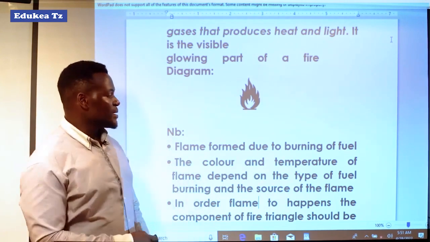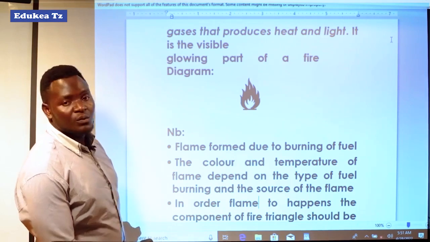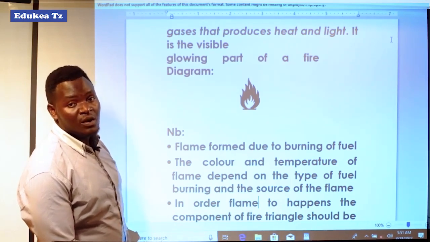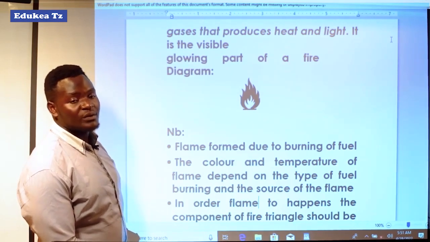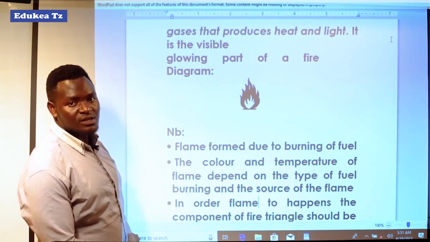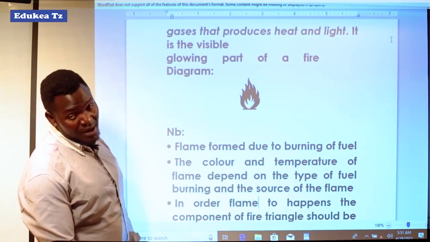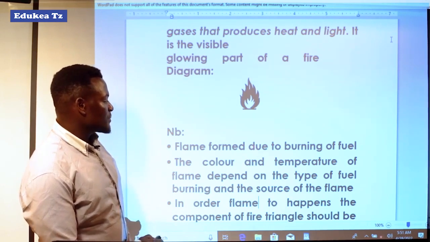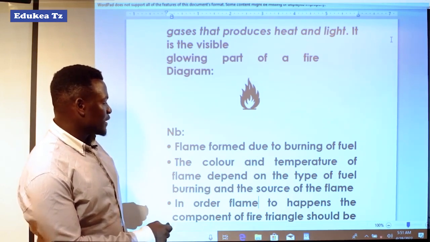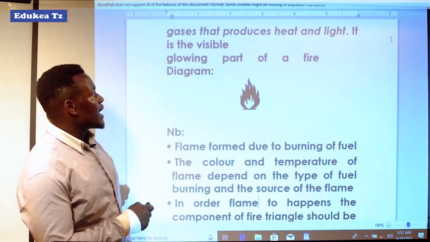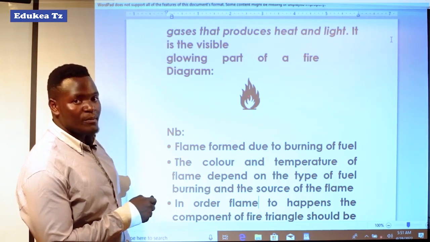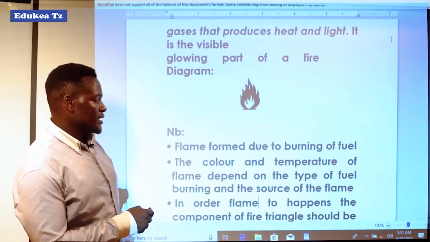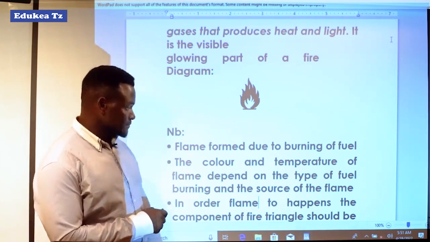And which fuel? A good example we saw there is the kerosene stove. They use kerosene as the fuel. Through the burning of that fuel, it causes something called a flame. And that flame is the zone of burning that you can see in the fire.